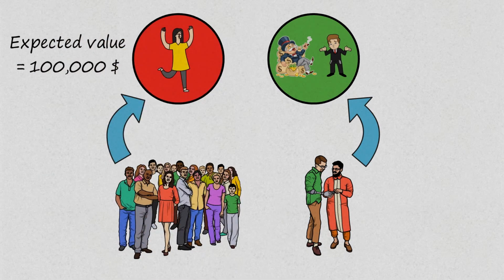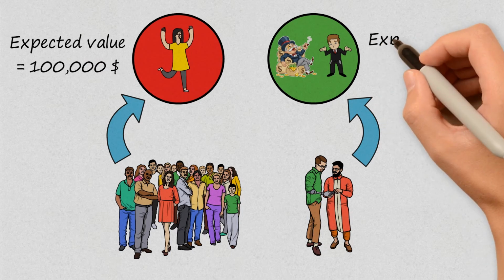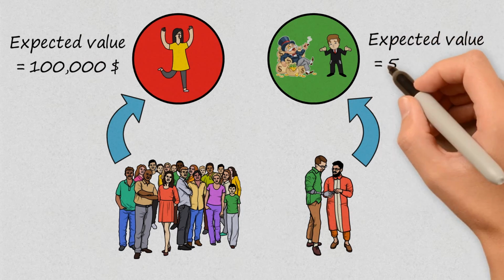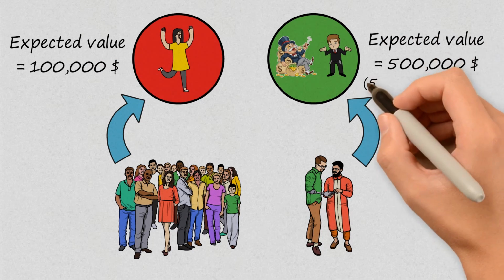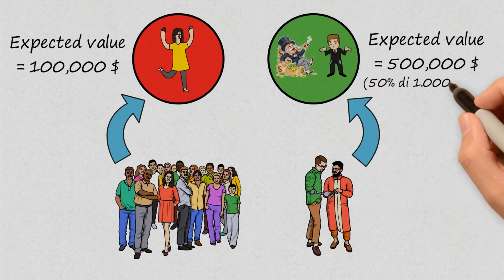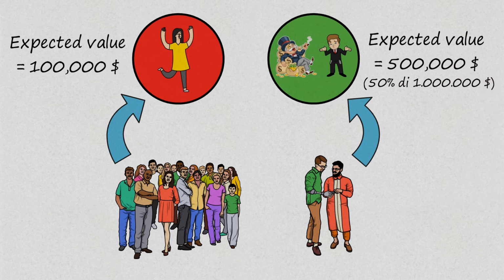In this case, pressing the green button has an expected value of $500,000, 50% of $1 million, so every time you choose to press the green button, you'll have a return of $400,000 more than when you press the red button. Theoretically, having 50% of $1 million or having $500,000 is the same thing, but with higher risk and reward. If they offered you $500,000 instead of $100,000 when pressing the red button, the choice between the two buttons would be totally indifferent.